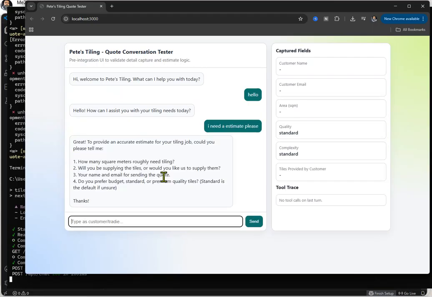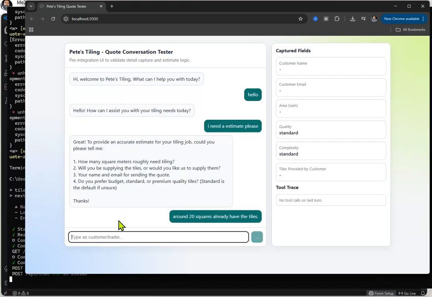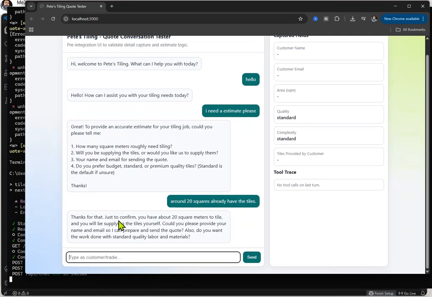Okay. Very good. Much better. So now, we may not get a nicely formatted response like this on SMS. That's something we'll have to test. On WhatsApp, we will. Okay, but we're not doing WhatsApp in this video. All right, how many squares? Roughly around 20 squares. Already have tiles. Okay, there we go. Gee, that's fast.